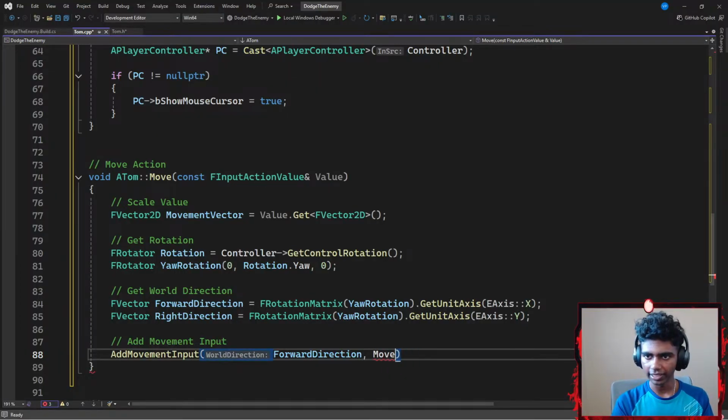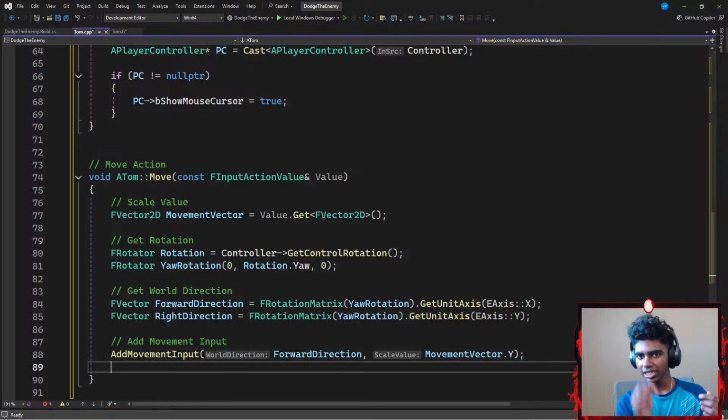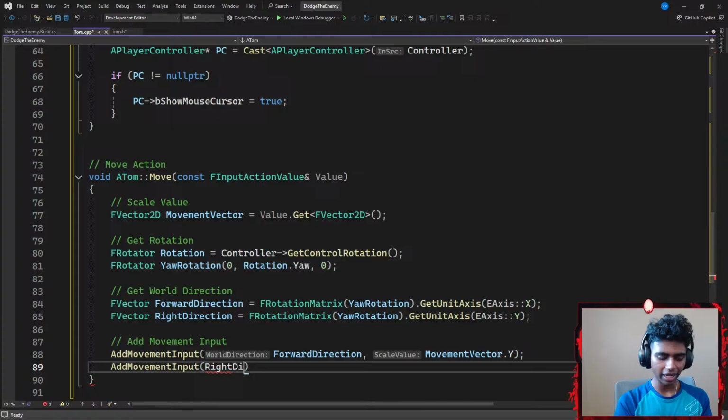Okay, let's go with something like movement vector dot, let's say, something like y, because moving forward or backwards is technically me moving in the y-axis, and moving towards the left or right is me moving in the x-axis. Next up, I'm going to go with another add movement input. Okay, let's go with something like input, which requires a parameter of my right direction, and my scale value is going to be my movement vector dot y.